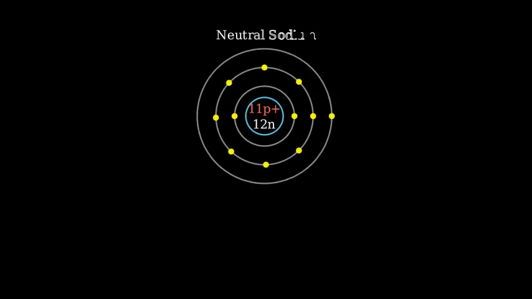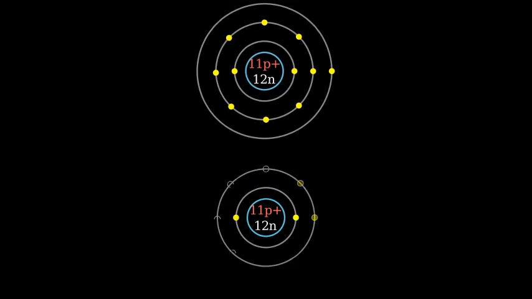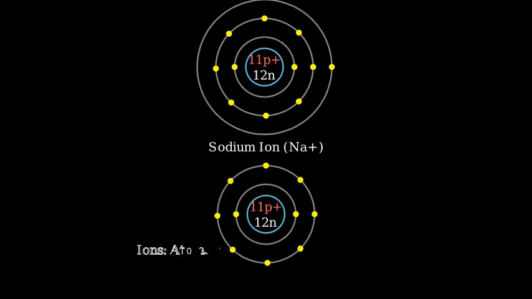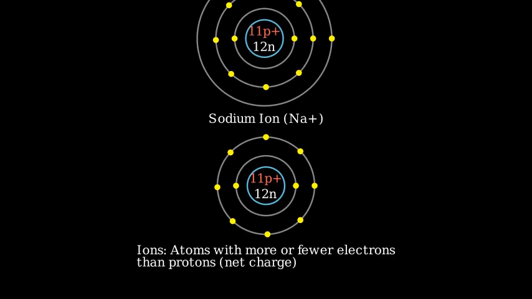Now, let's understand ions. Here's a neutral sodium atom with 11 protons and 11 electrons. When it loses an electron, it becomes a sodium ion with a positive charge. Ions are atoms that have gained or lost electrons, resulting in a net electrical charge.